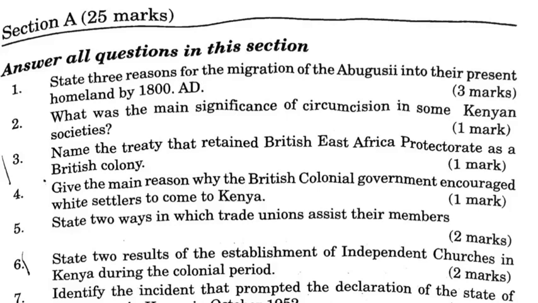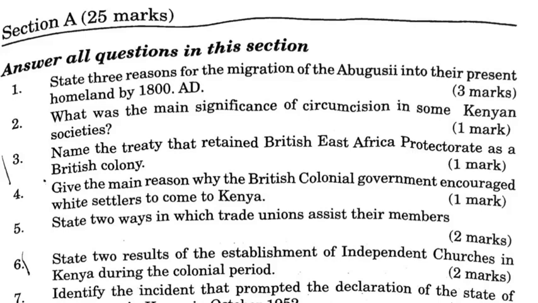2. What was the main significance of circumcision in some Kenyan societies? It signified passage into adulthood. 3. Name the treaty that retained British East African Protectorate as a British territory. The 1890 Anglo-German Agreement, that is the Heligoland Treaty.